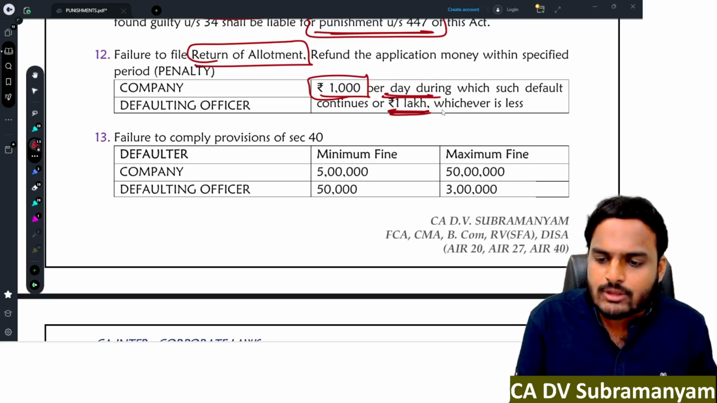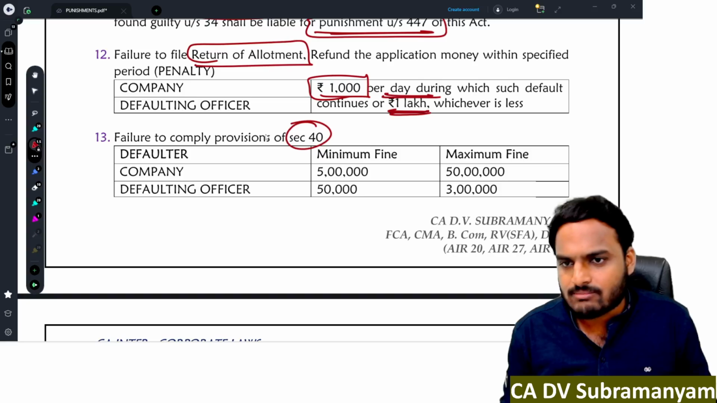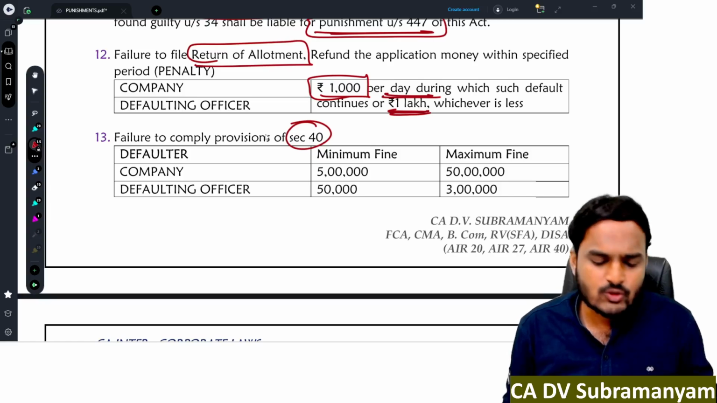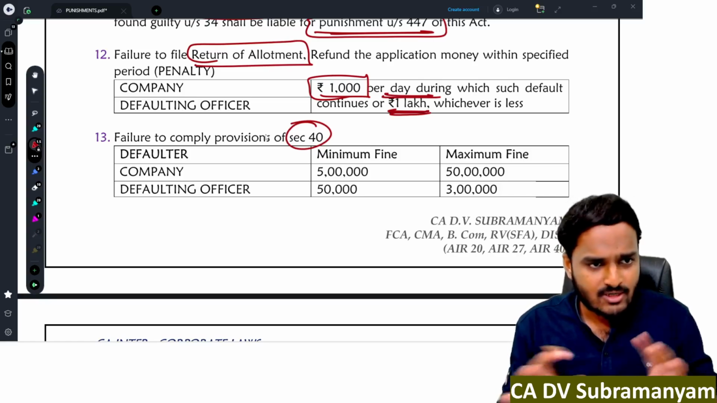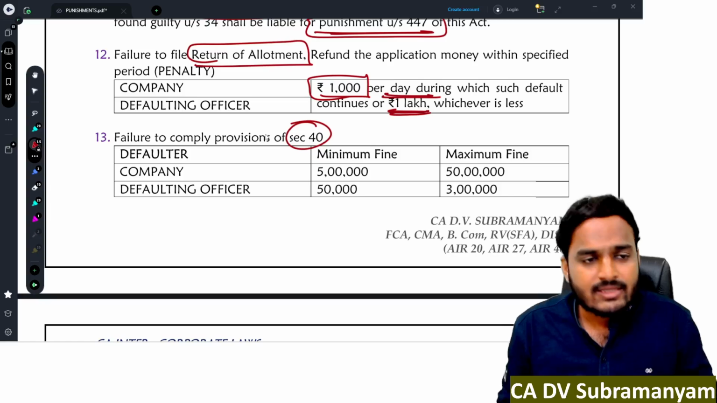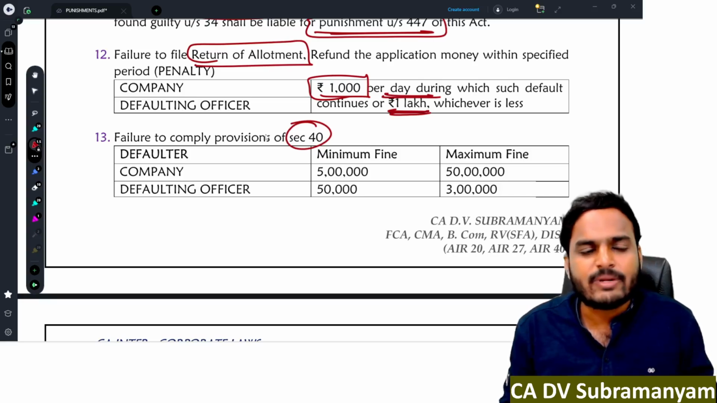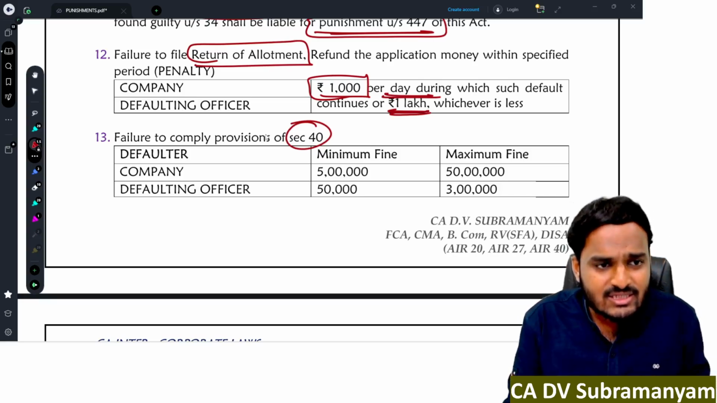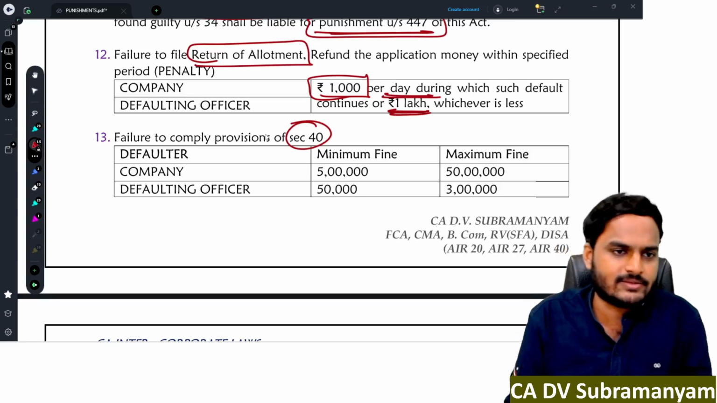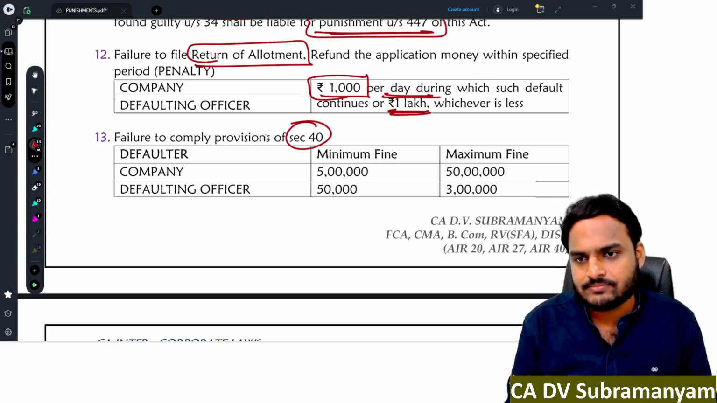Next one, failure to comply with the provisions of section 40. Section 40 is all about utilization of application money. A company can utilize application money on satisfying two conditions. One is listing of its securities. First, the securities offered to the public must be listed on the recognized stock exchanges, and then company has to make allotment of securities. It's only after allotment company can utilize that application money. Until that point of time, all the application money shall be kept in a separate bank account in a scheduled bank.